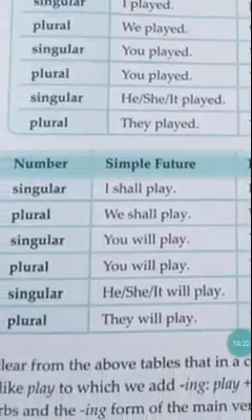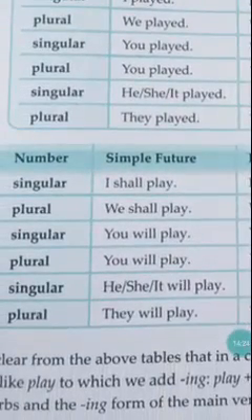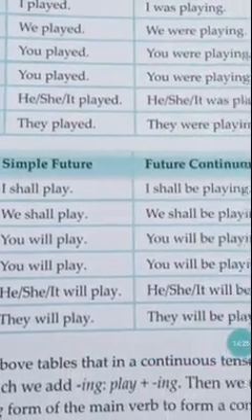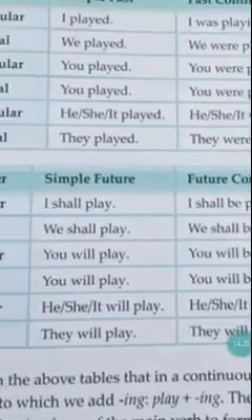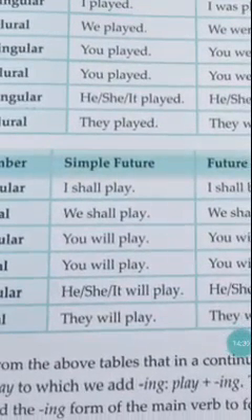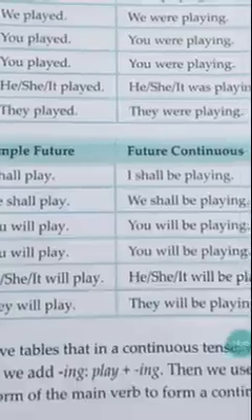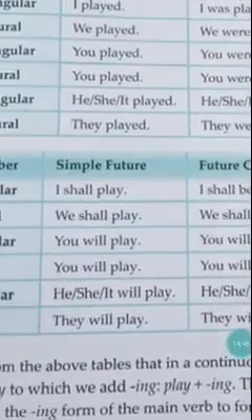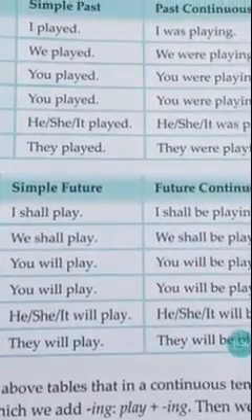Let us see for future tense. Simple future, I shall play. I shall be playing. Shall, will are the future tense forms. We may say will, shall, both are same. I will play or I shall play, both are same. Both refer to the future tense only. I shall play. I shall be playing. We shall play. We shall be playing.